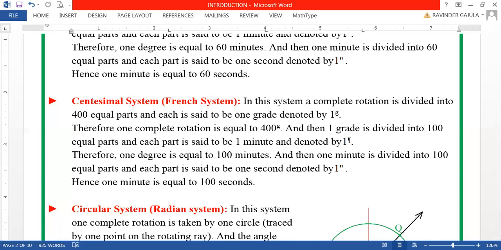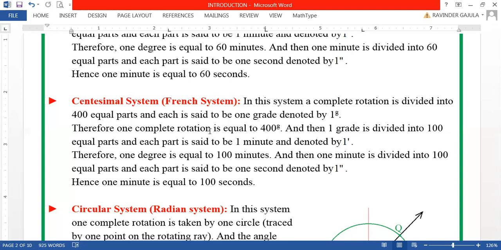But you can see the quantity of 1 minute in the centesimal system will definitely be smaller than that in the sexagesimal system. Why? Because there one complete rotation was divided into only 360 parts. Here there are 400 parts, so the number of parts is increased, and the quantity in every part will be reduced.